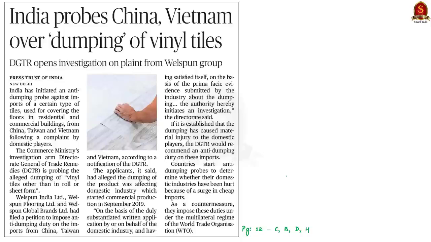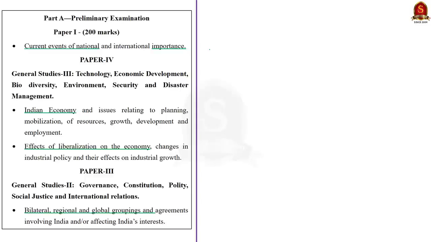Our first discussion is going to be based on this business page article. It talks about dumping of a particular product by companies from China, Taiwan and Vietnam. The product in question here is vinyl tiles, which is being imported from these countries. In this discussion, let us first understand vinyl tiles and what the issue is about it, and we'll be focusing more on what we mean by dumping and anti-dumping duty. Before getting to the discussion, the relevant syllabus is highlighted here. Aspirants can take note of it.